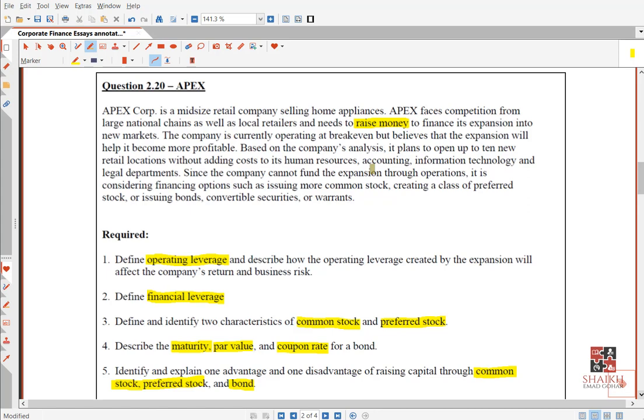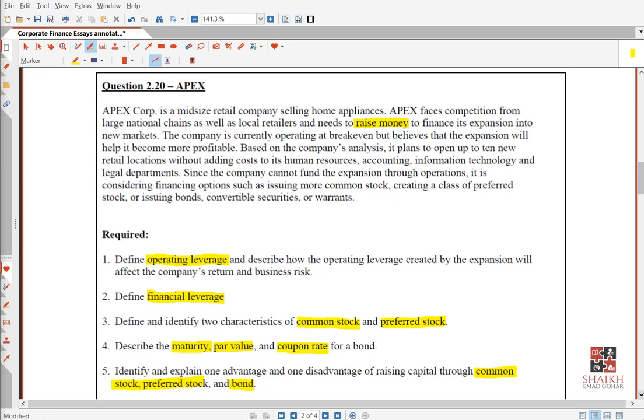Yes, please. What is break even? Remember? Very nice. No profit, no loss. So, but believes that the expansion will help it become more profitable. Getting the story? So they are expanding to become profitable actually.